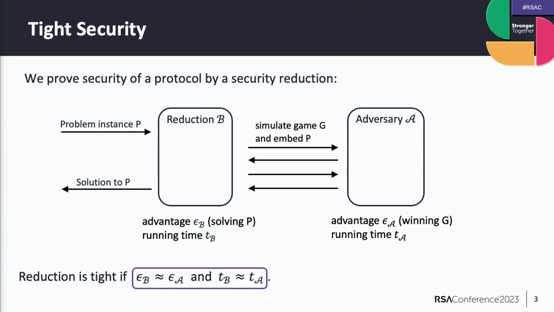We now say that the reduction is tight if these values are about the same, because only then we know that the protocol can be only as secure as the underlying problem is hard. So we would always aim for tight security where this is indeed the case. This is in particular important for key exchange protocols, which you will see when I go into more details about the security of these protocols.